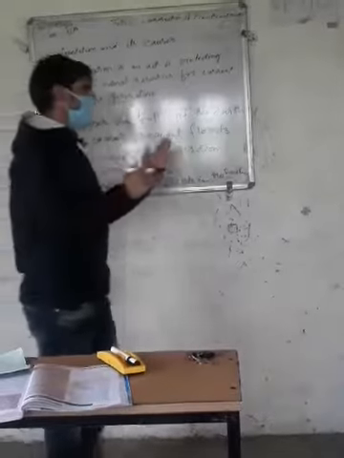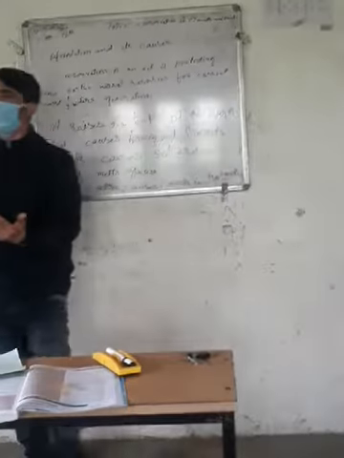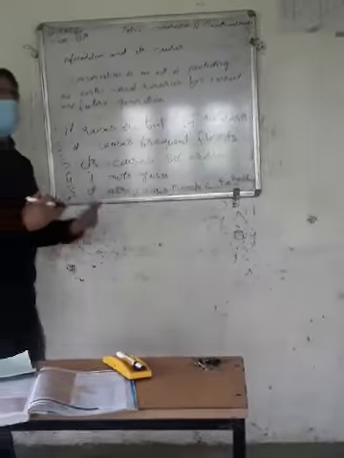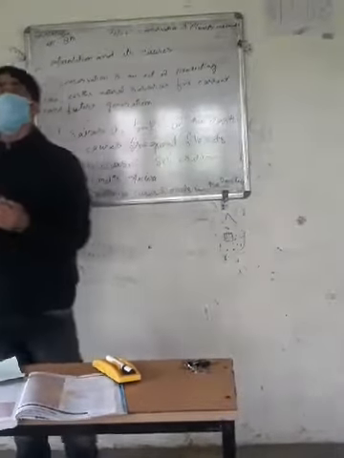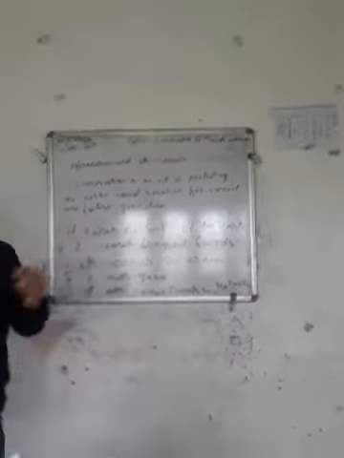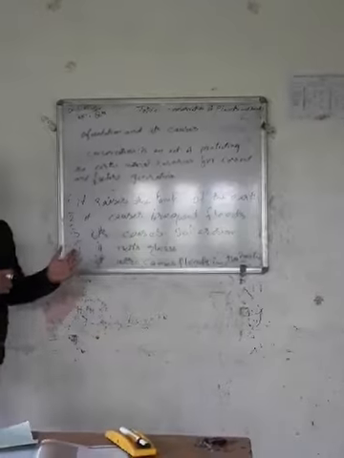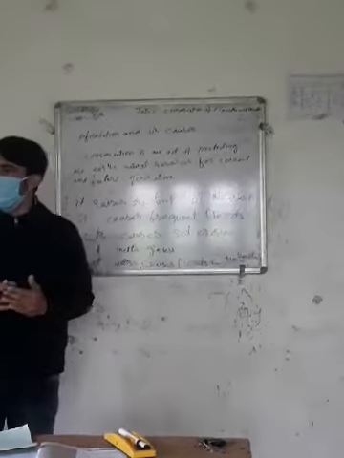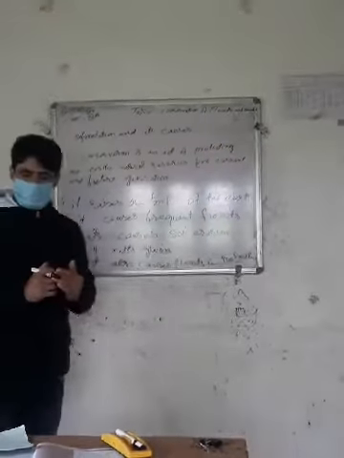So in order to avoid this, in order to minimize global warming and climate change, we must plant more and more trees in order to increase the level of oxygen. We must plant more and more trees so that we can increase the level of oxygen on the earth.